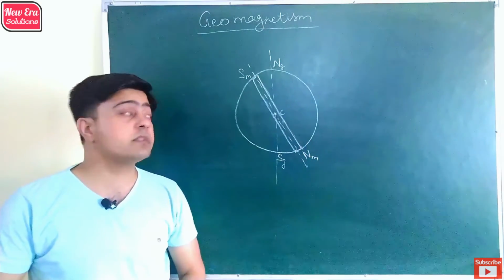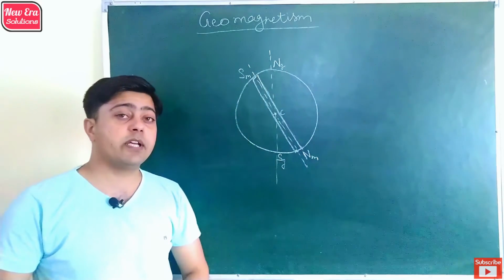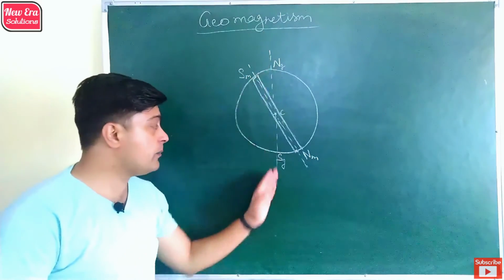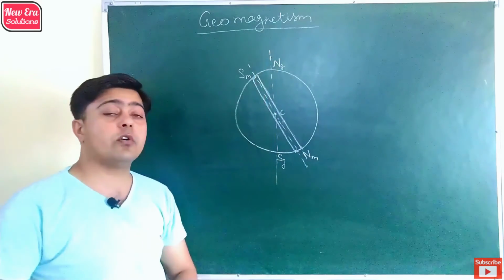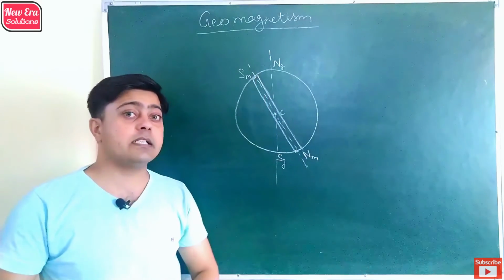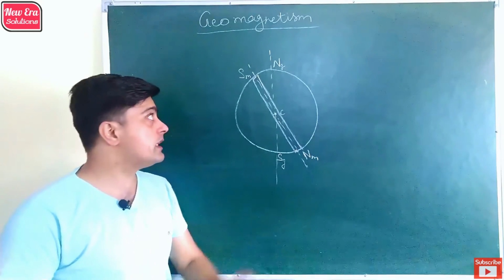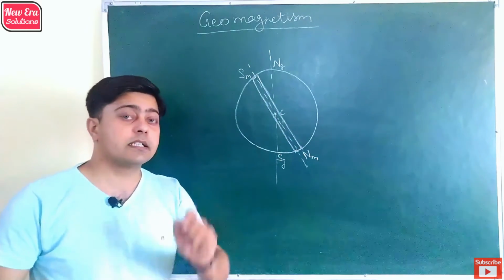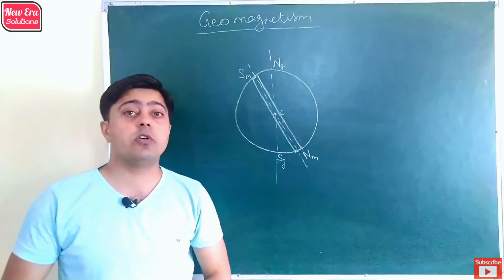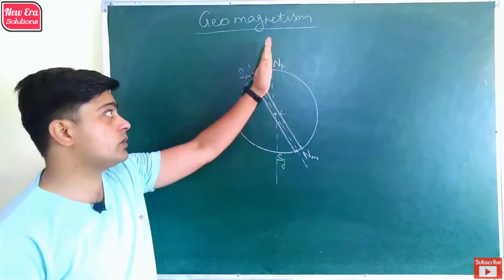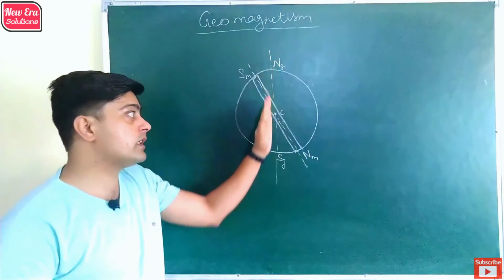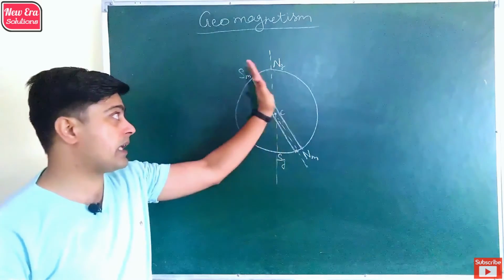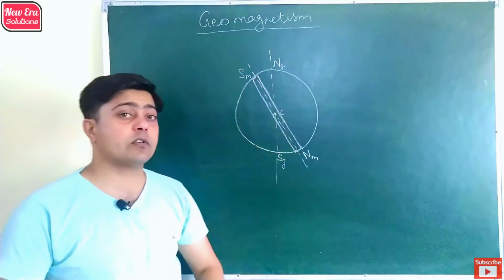Now there are various terms related to geomagnetism, in which the first term is geographical axis. The imaginary line passing through the geographical poles is known as the geographical axis. The second is the magnetic axis of Earth, which is the imaginary line passing through the magnetic poles of the Earth. The third term is geographical meridian, which is a plane passing through the geographical axis of the Earth. Then the fourth term is magnetic meridian, which is a plane passing through the magnetic axis of the Earth.